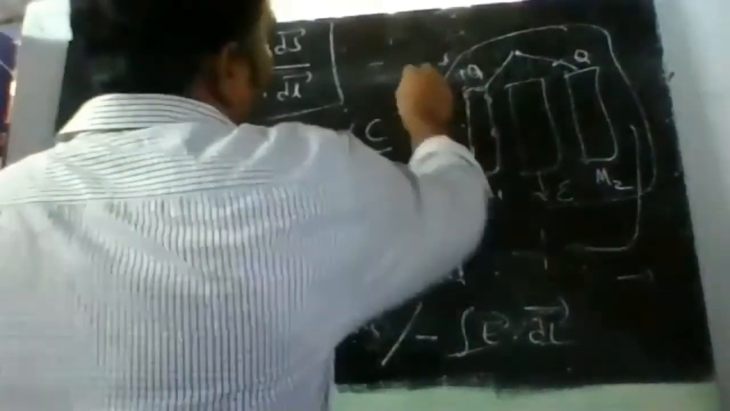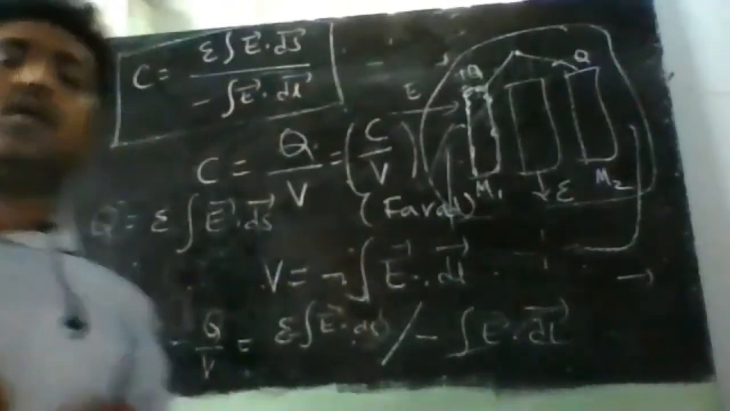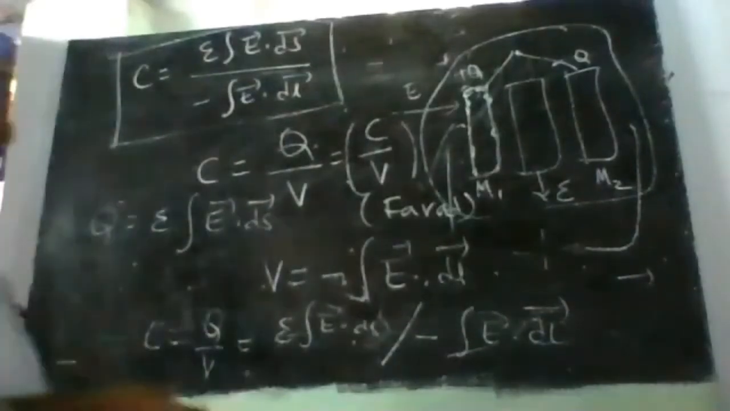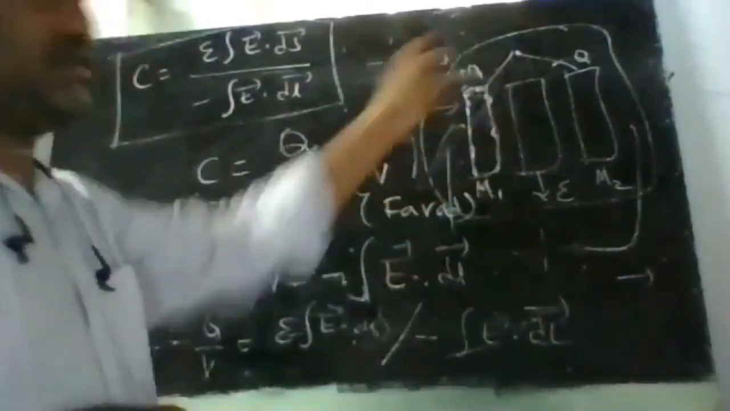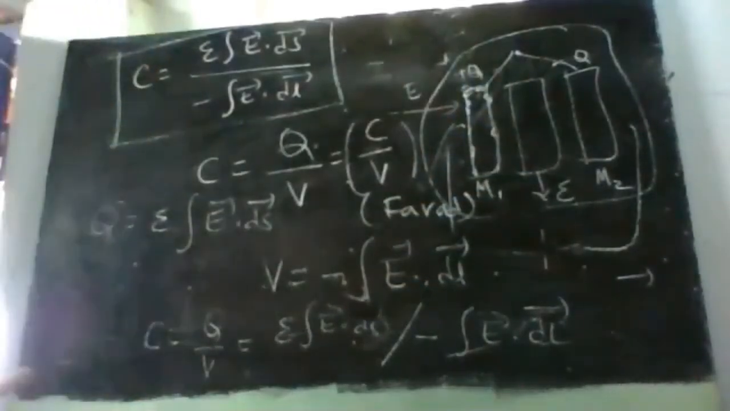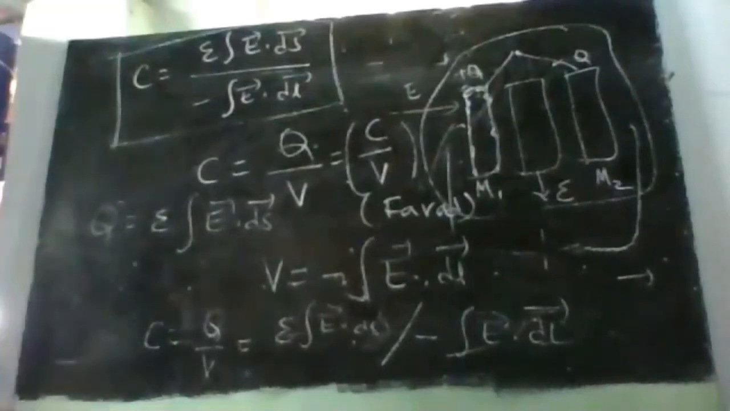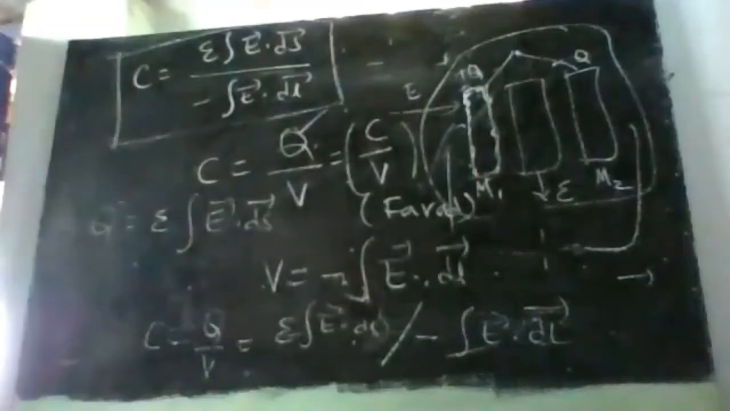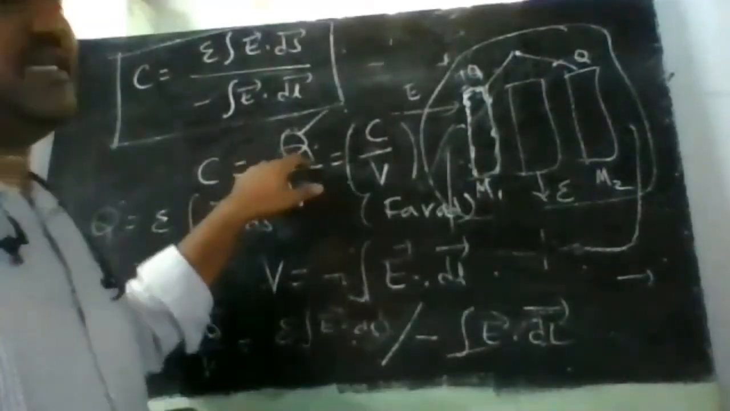Because of this electric field E bar, the metal plate gets charged up. What does the conductor do? It will produce an electric field on itself. All the charge gets accumulated on the entire surface, and it will generate an electric field by itself. So let the charge accumulated on this conductor be Q.